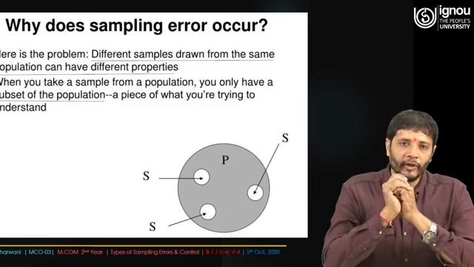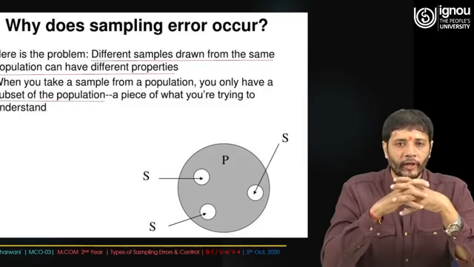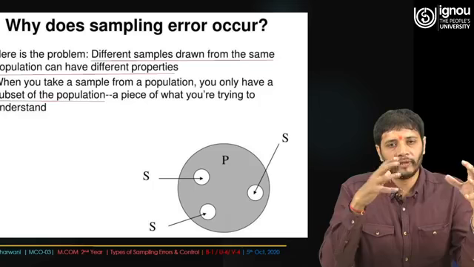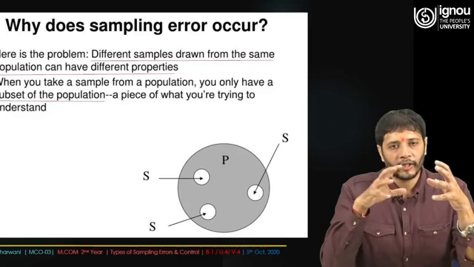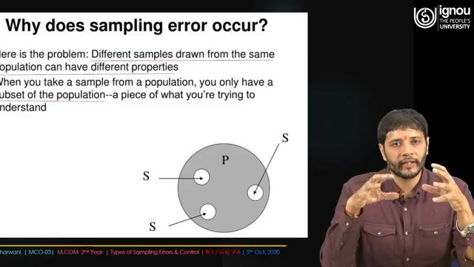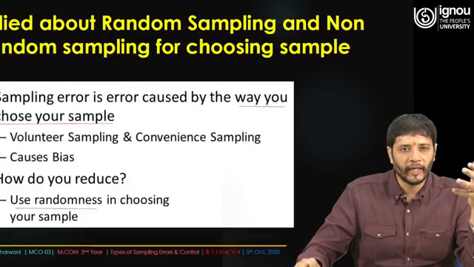Once you are taking a sample, there may be a possibility that whatever you have taken may not match the population characteristics, and somewhere you find that a certain deviation is there. These deviations are considered to be the sampling error. So we will definitely throw some light on what exactly the model is.